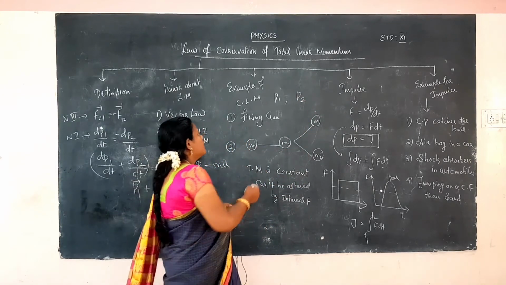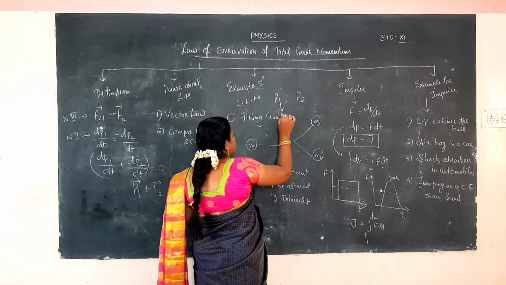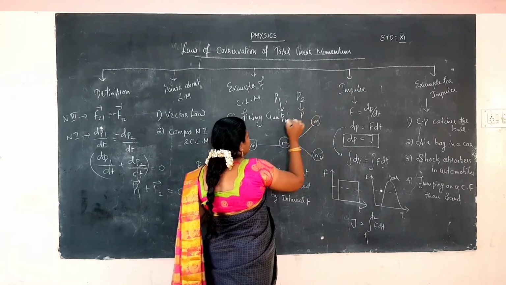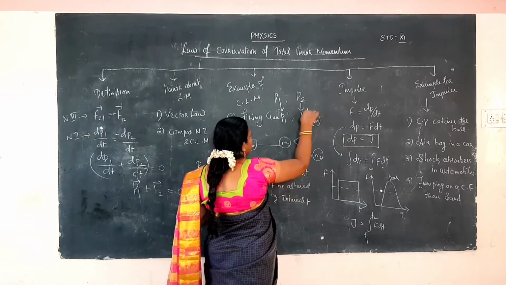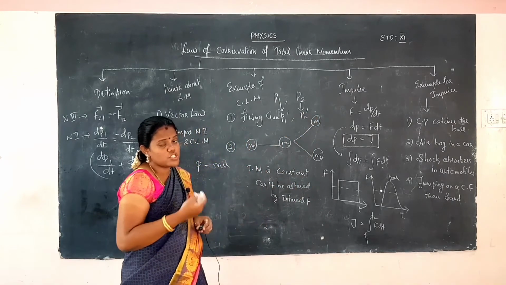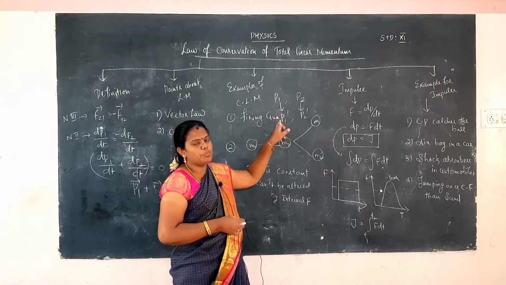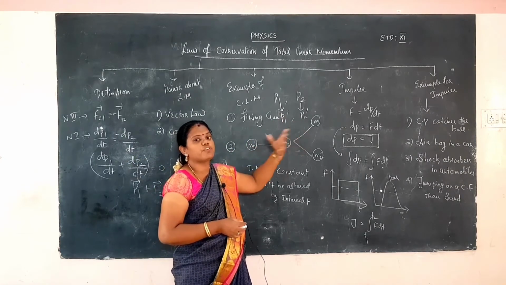After firing, the momentum of the bullet changes to b1 dash, and the momentum of the gun changes to b2 dash.